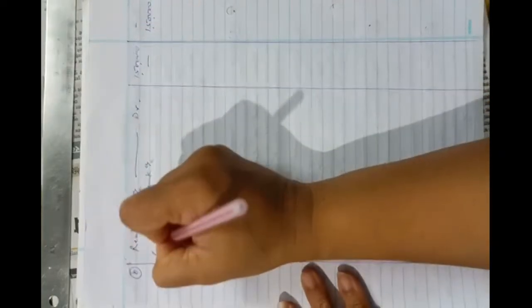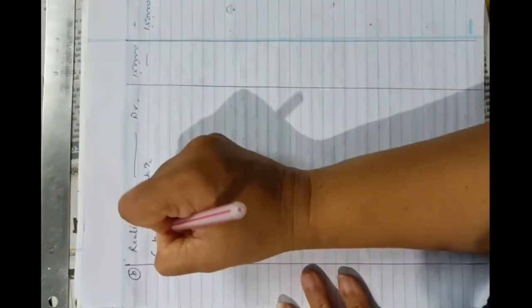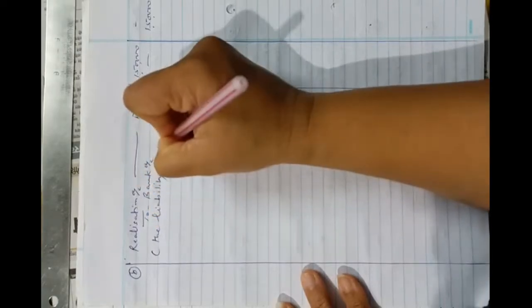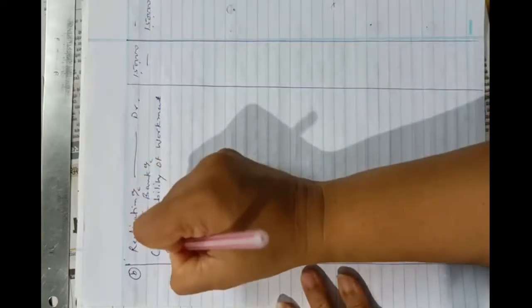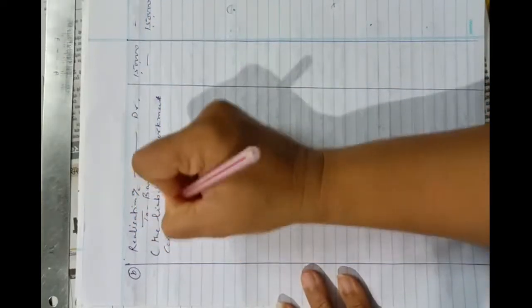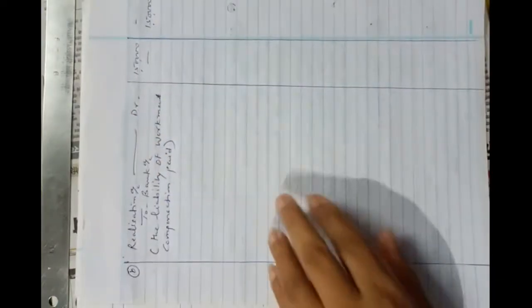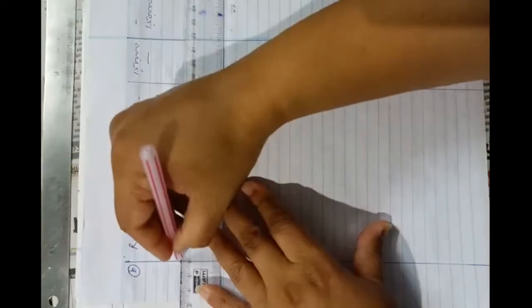Narration will be the liability of workmen compensation paid. So we have completed the third case.